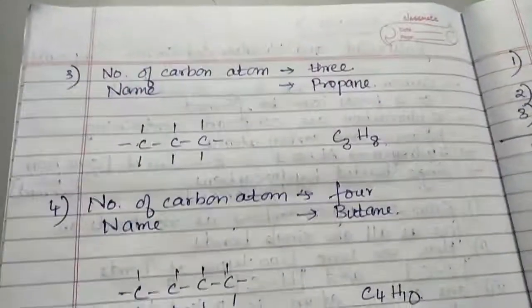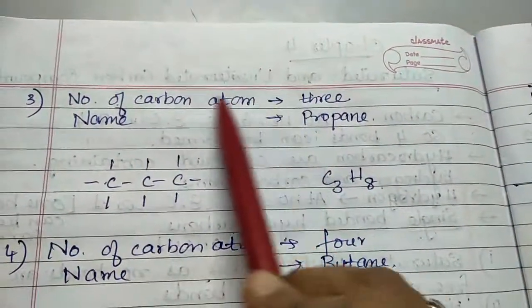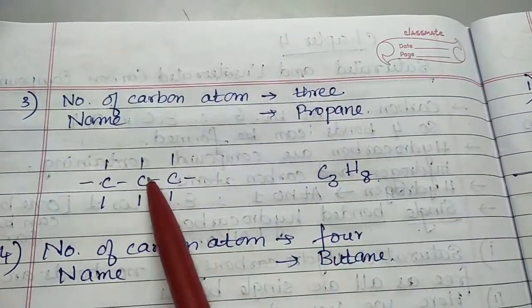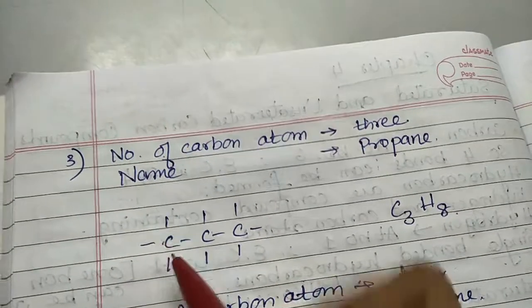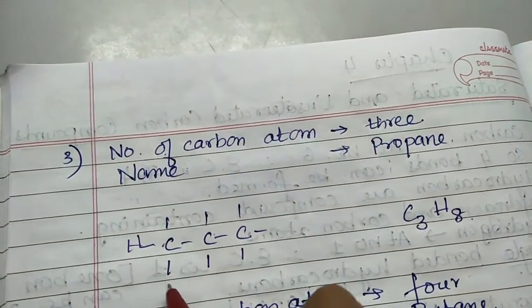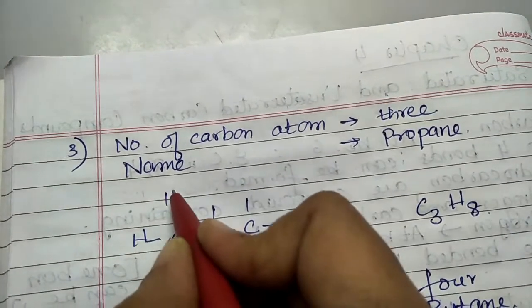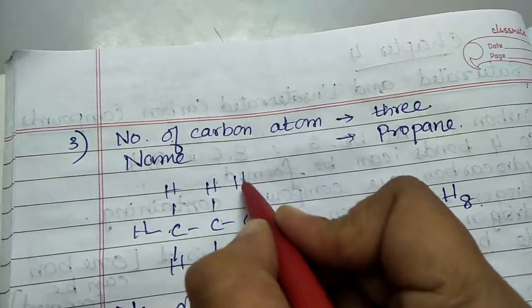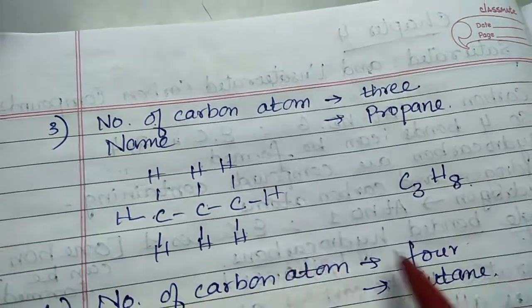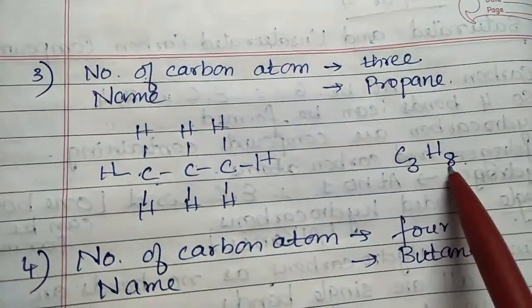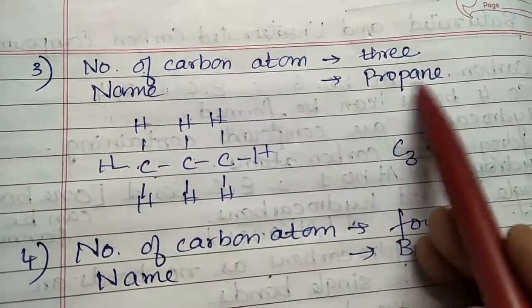So we go to the next alkane, that is with carbon atom 3. All these bonds are filled with hydrogen, so you have C3H8 and the name is propane.